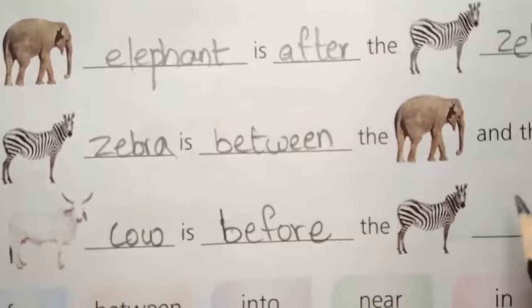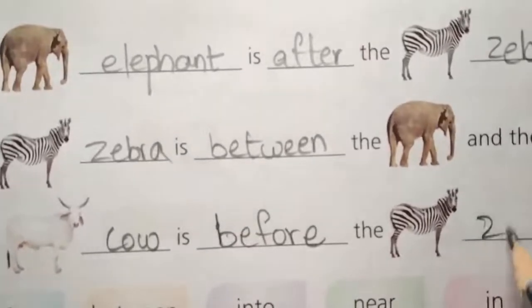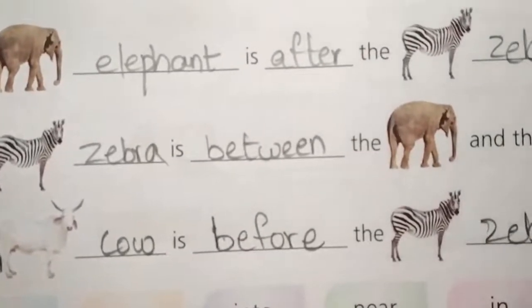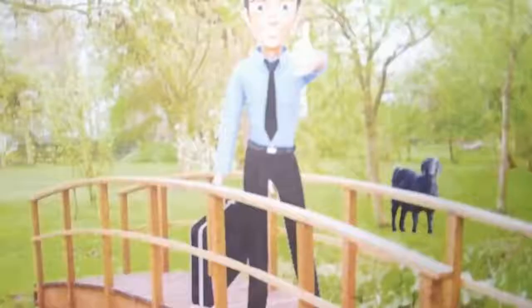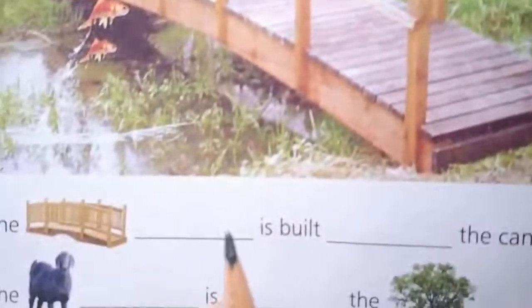Before the cow is before the zebra. Children, another picture is there. The man is standing on the bridge now. Here fish are there. Goat is there. Plants are there. Okay. Now we have to complete it.